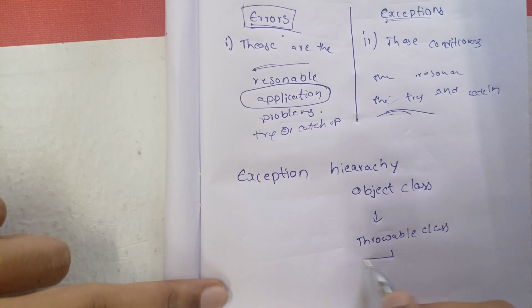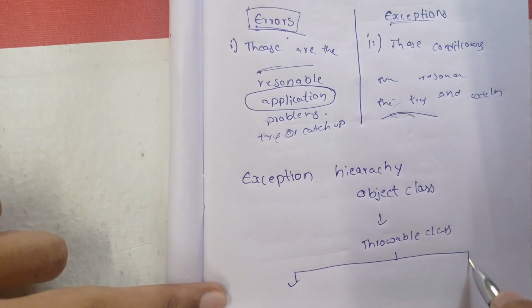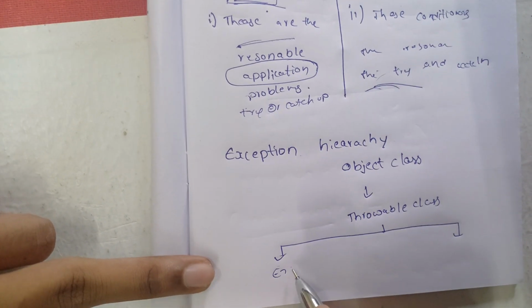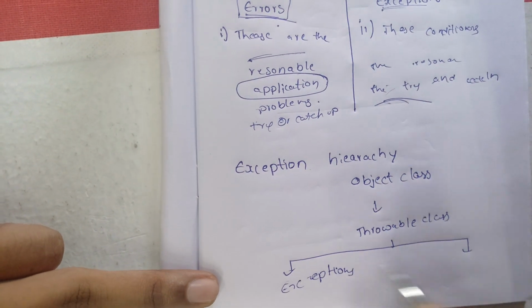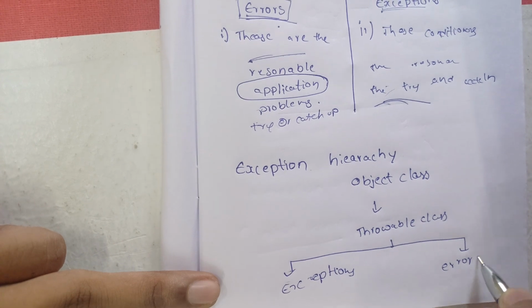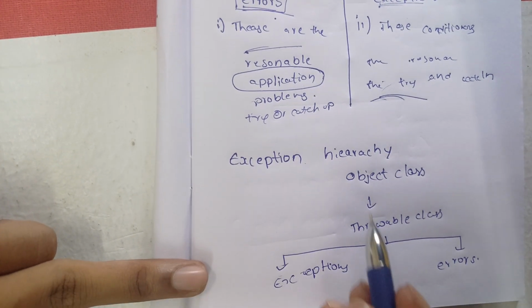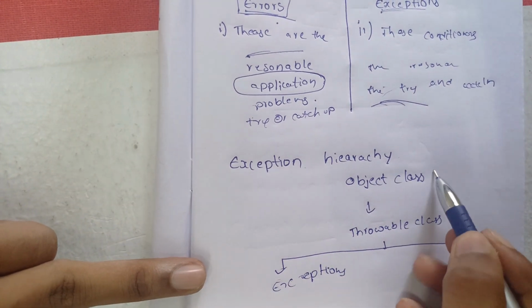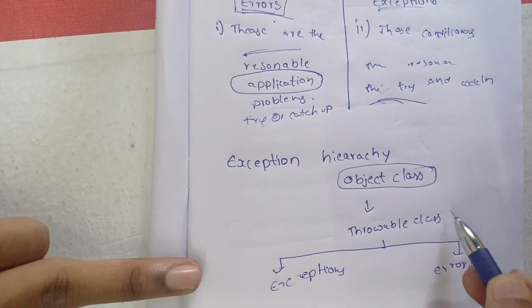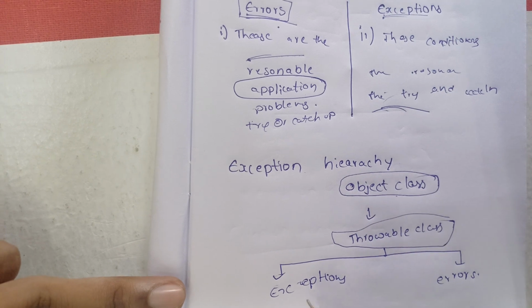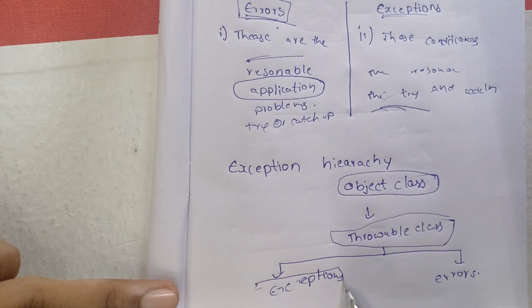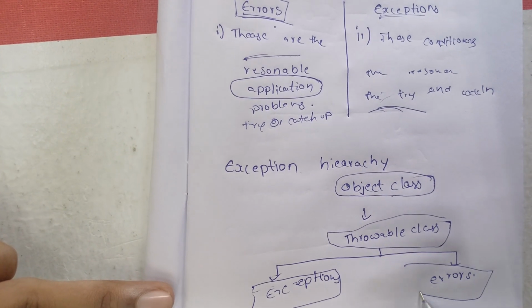In this, we have two kinds of topics: exceptions and errors. Okay, this is the hierarchy. First, all the elements will be stored in the Object class. In this Object class, there will be a Throwable class. In this Throwable class, there are two: exceptions and errors.